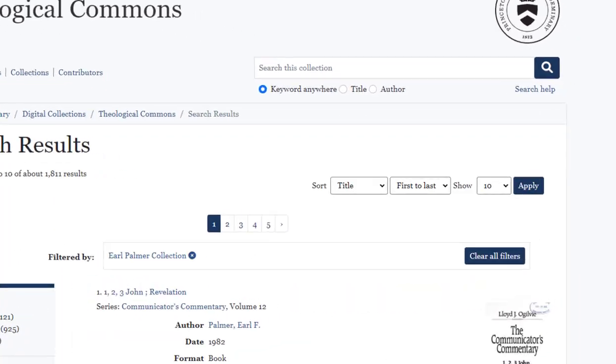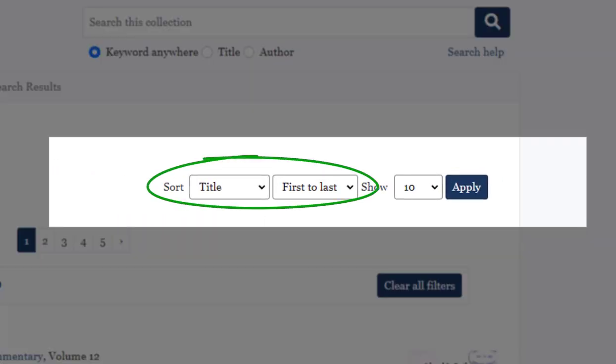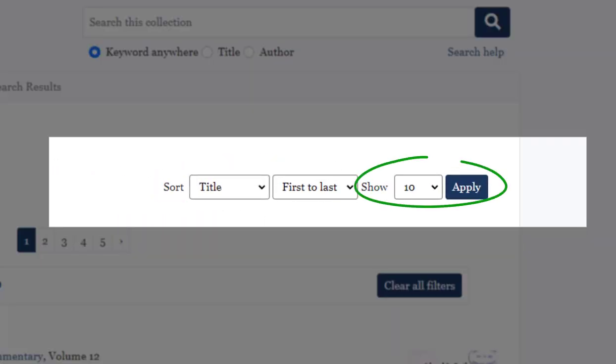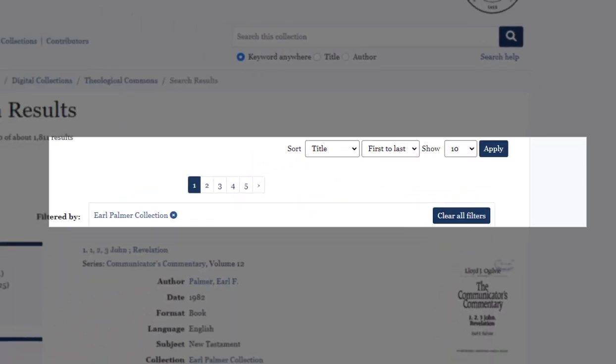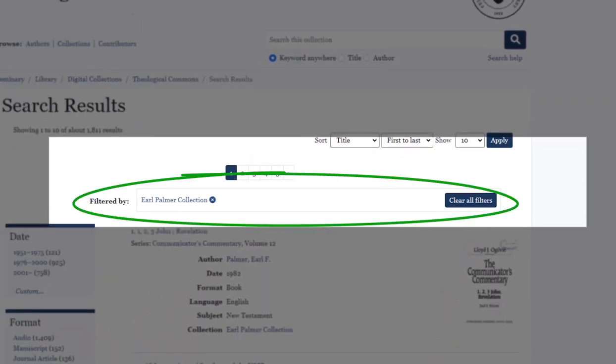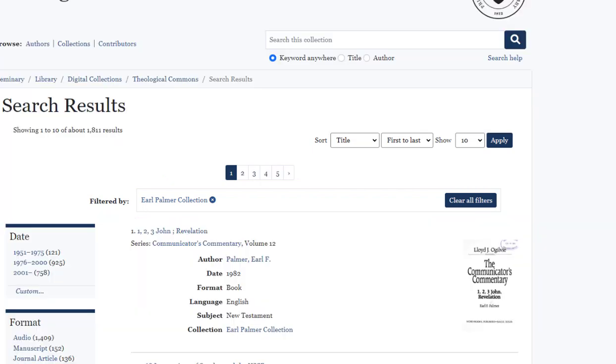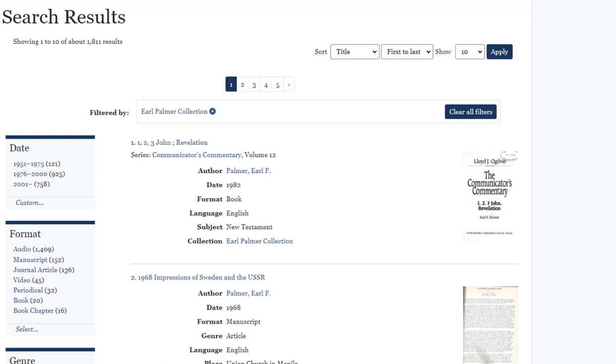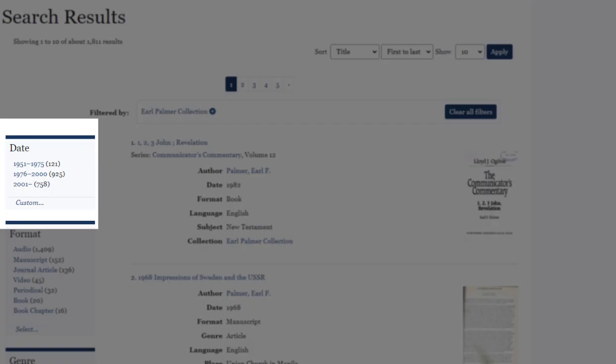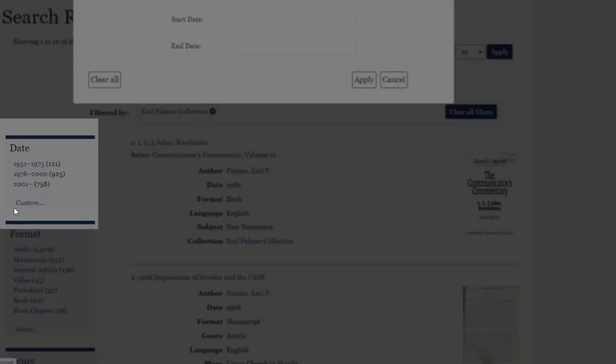When you search or browse, you can choose how to sort the results and how many results to show on each page. You can also see which filters are in effect. Right now, we're browsing everything in the Earl Palmer Collection. You can filter the results by choosing various criteria. For example, you can filter by a predefined date range or enter a custom date range.